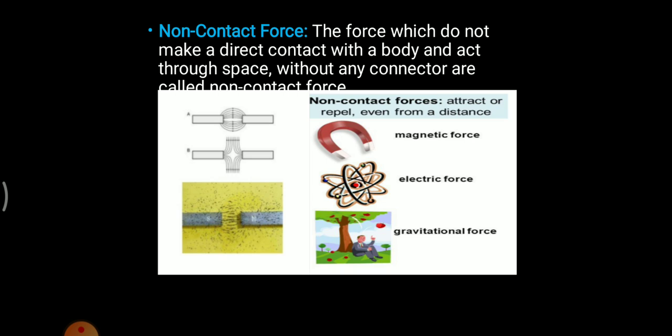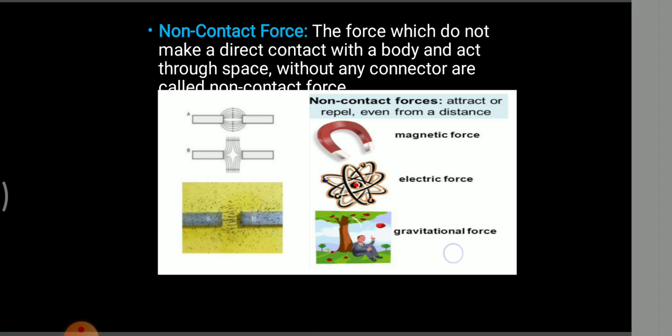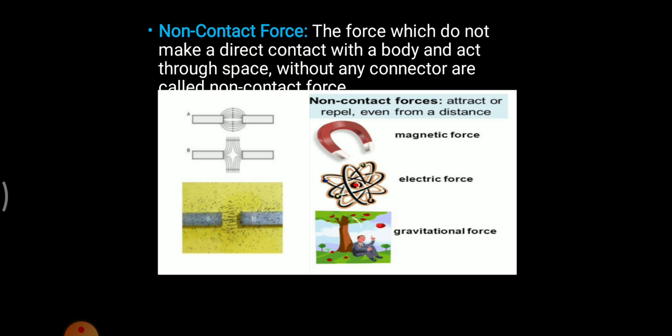Another example is electric force, where you will find an atom which consists of protons, and electrons revolve around it. More precisely, the force between proton and electron, since proton carries positive charge and electron carries negative charge, is an electrostatic force. More precisely, that is not an electric force but an electrostatic force, where protons and electrons are mutually attracted towards each other. Now, the third one is gravitational force. Anything which is falling towards the surface of the earth is due to the gravitational force. That is again a non-contact force where there is no contact between gravity and the body, but still the effect would be experienced.